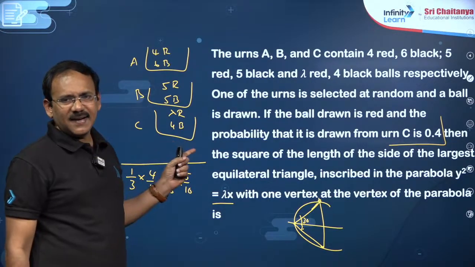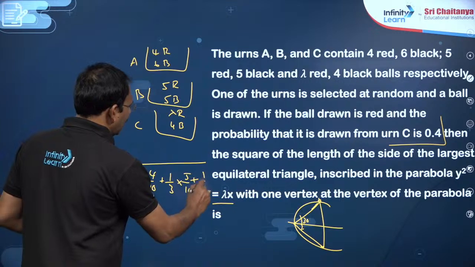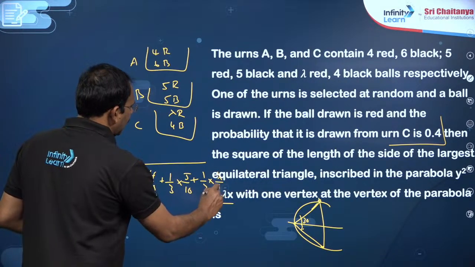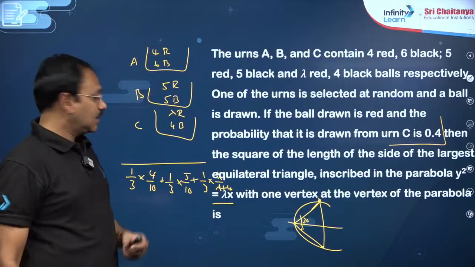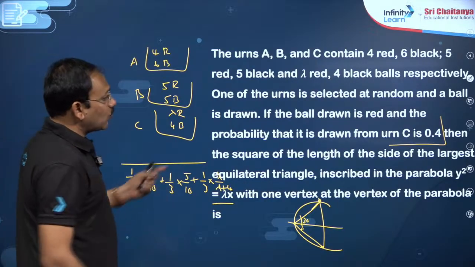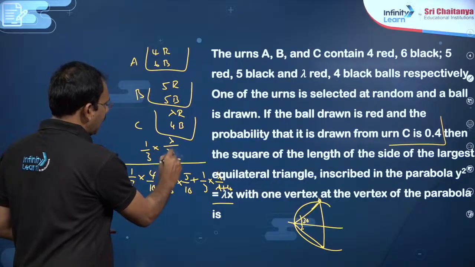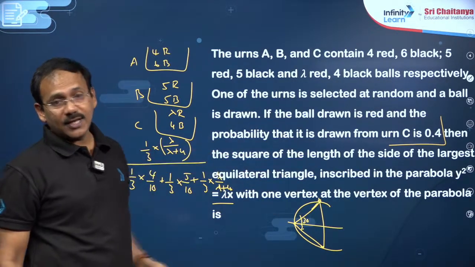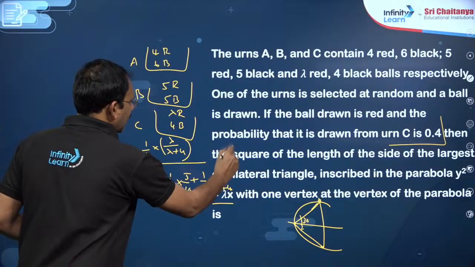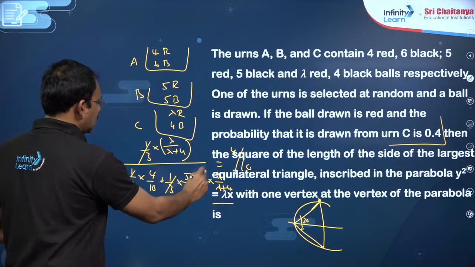Obviously, everything is maintaining 10, which means lambda may be 6, my dear friends. Let us see. So, 1 by 3 into lambda by lambda plus 4. This value is given as 0.4, that is 4 by 10. You just take out 1 by 3, dear students.